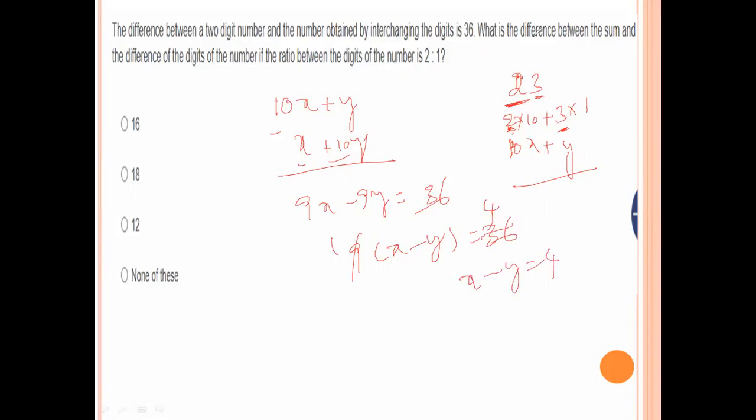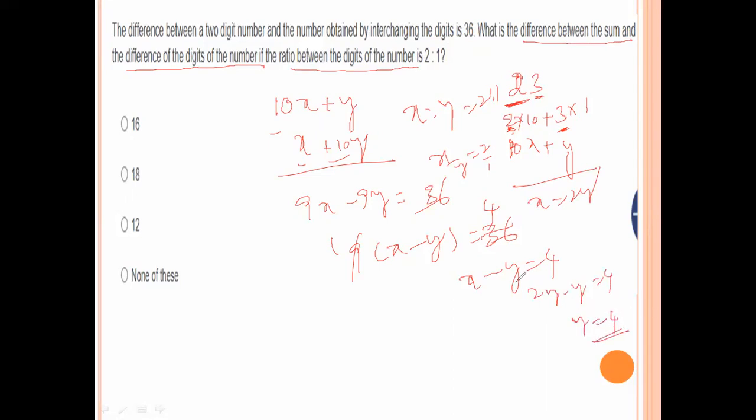But here it is given that the ratio between the digits of the number is 2:1. So x is to y is 2:1. That means x by y is 2 by 1, so x equals 2y. So 2y minus y is 4, y equals 4. Substituting y equals 4, we get x is 8.